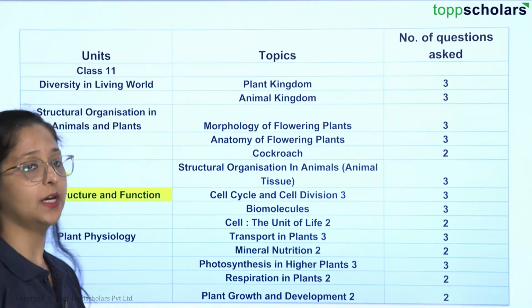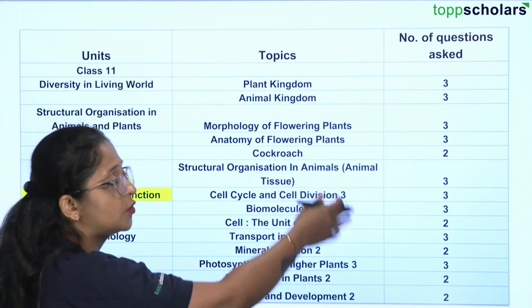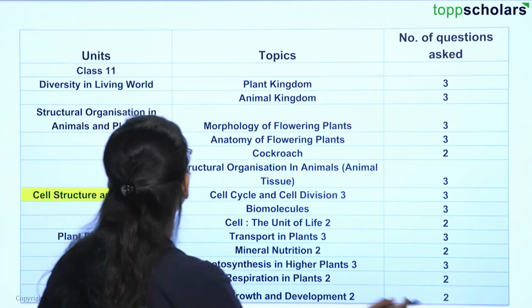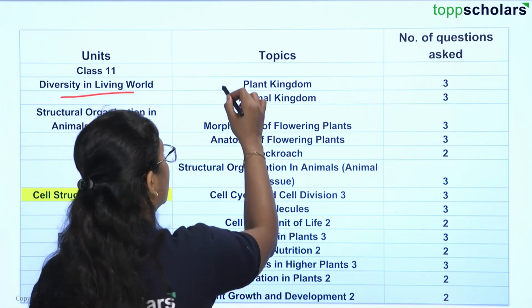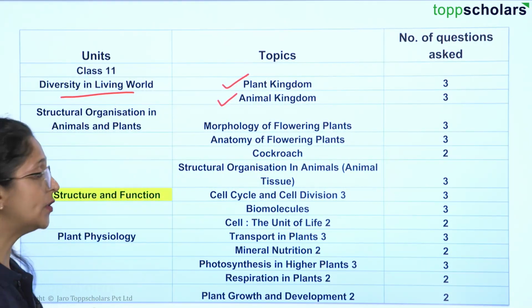We have a few topics from your class 11 which are very important, and here we have the number of questions which will be asked from each topic, right. So first we have diversity in living organisms. In this we will be talking about plant kingdom and animal kingdom. Each of the topics will have 3 questions, right.